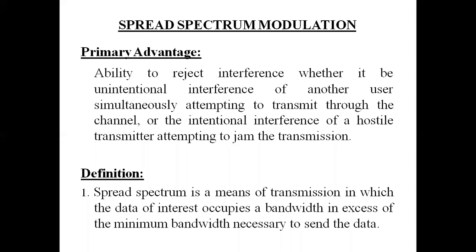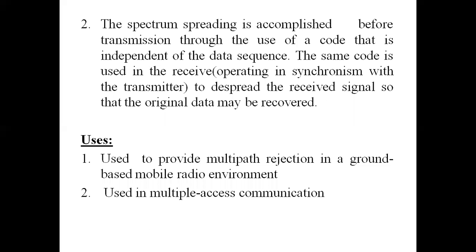What is the second step or second part of the definition? The second part of the definition says that the spread spectrum spreading is accomplished before transmission through the use of a code. This is very, very important. So how is the spreading procedure done? The spreading procedure is accomplished by the use of a code that is independent of the data sequence. That means we are using a different code for spreading the data.